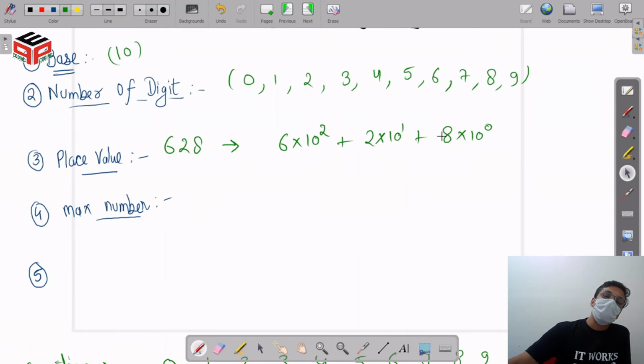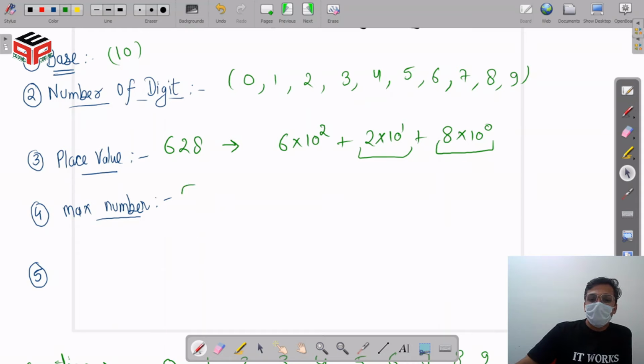So what does it signify? It signifies that the value here, 10 raised to the power 0, is 10 times less than this value. This value is 10 times more than this value, and this value is 10 times more than this value. That is how the place value of this number system can be made.